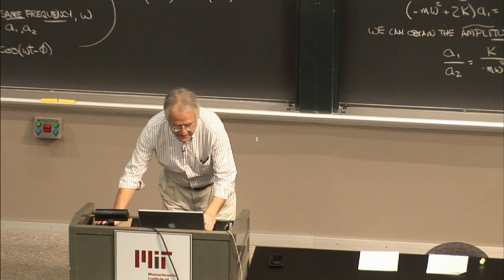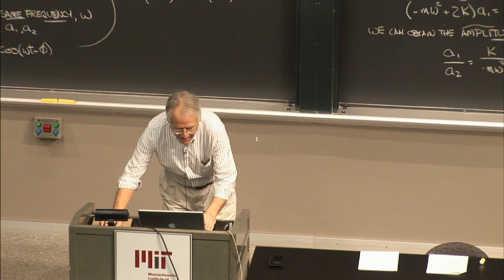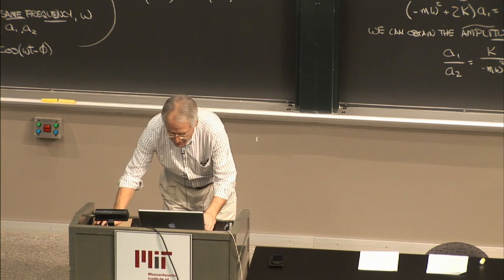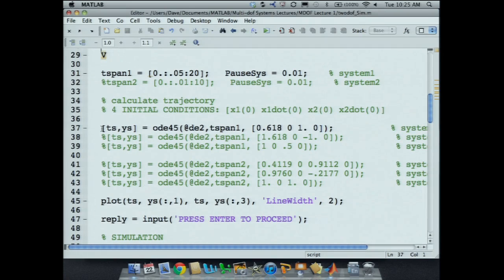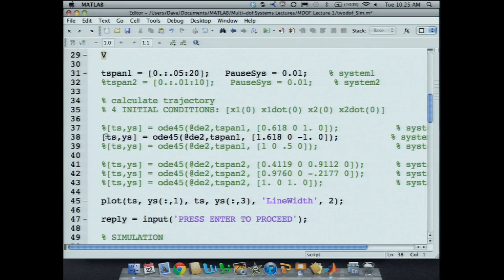Wonderful. Okay, so let's go to our program, and instead of that set of initial conditions, we'll do the other. Ovier, read them to us here. What are the initial conditions here?